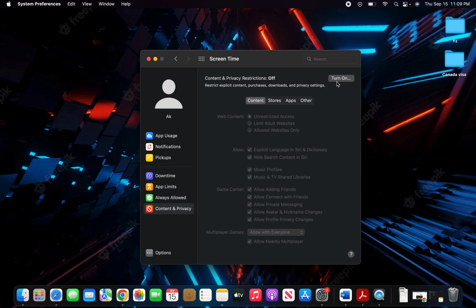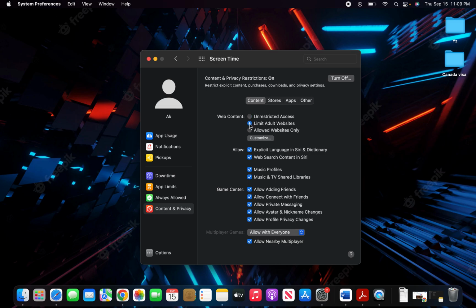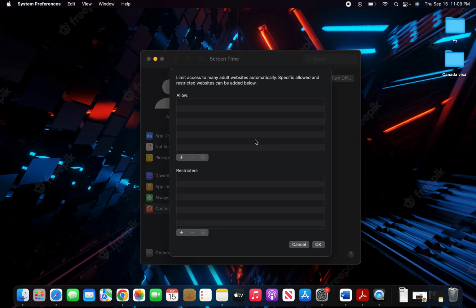You have to click on Turn On, and this will turn on the content and privacy restrictions. Then you can click on Limit Adult Websites, and as soon as you click on this, a Customize button will appear. Click on the Customize button, and then you can add any particular websites that you want to restrict.